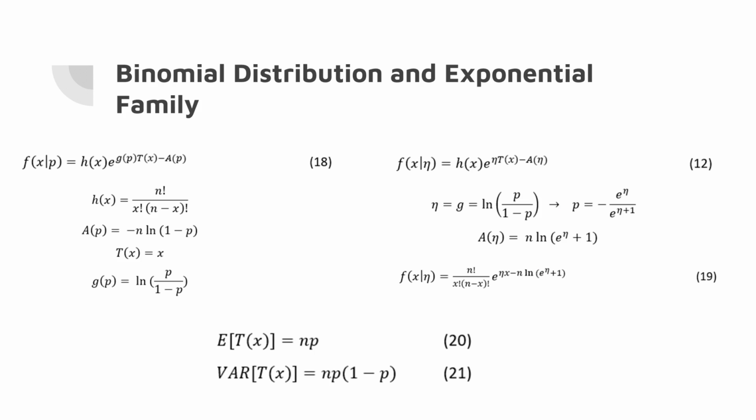Here we demonstrate that the binomial distribution belongs to the exponential family. Equation 18 is the format of the exponential family, equation 12 is the canonical form, and equation 19 is the canonical form of the binomial distribution. So we can apply a Bayesian approach.